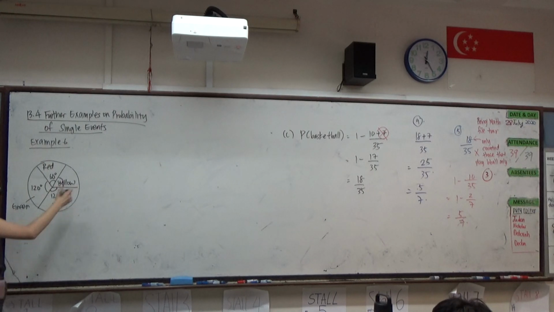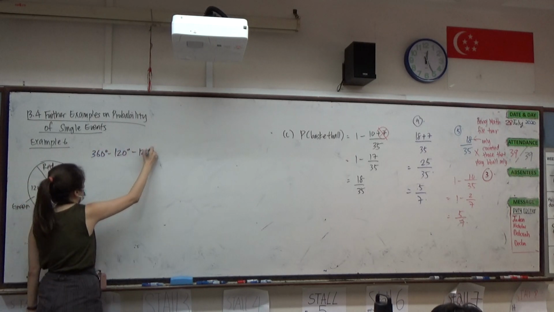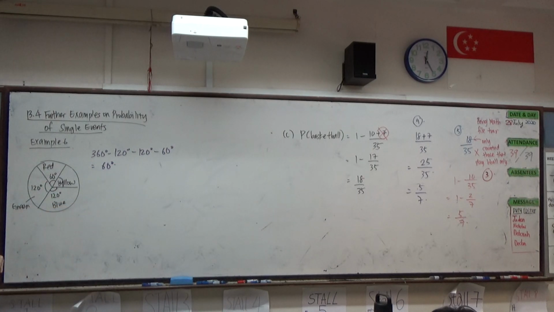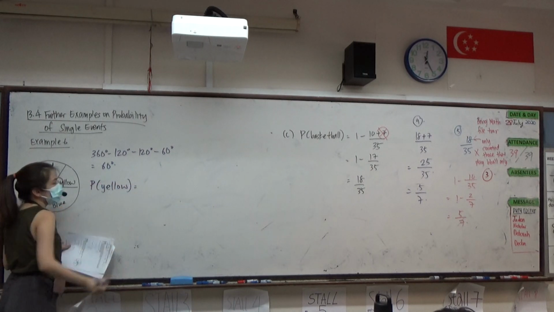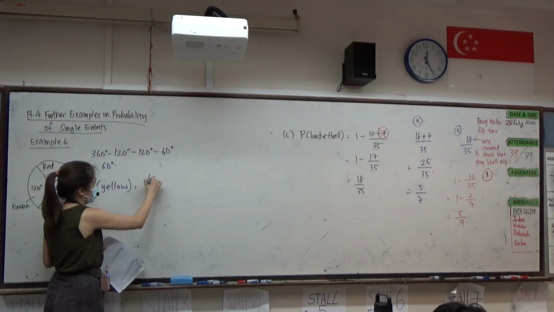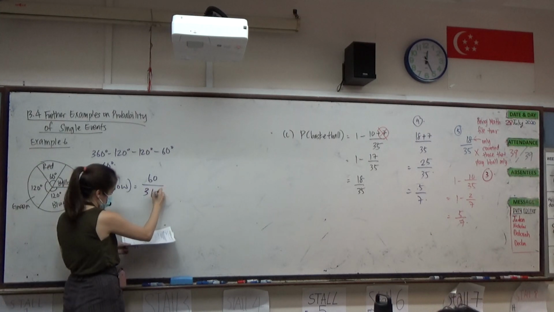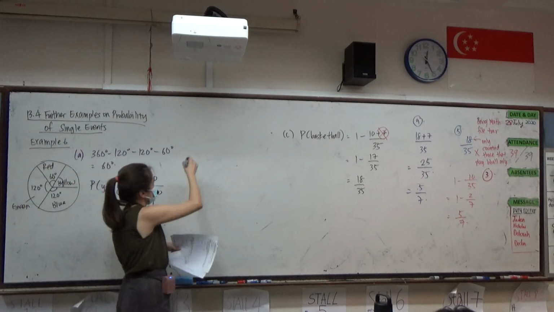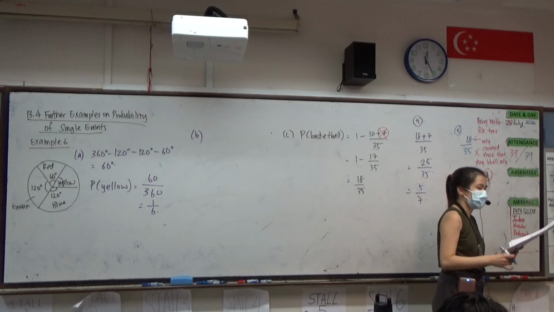We can, right? We can find that it will be 360 minus 120 minus 120 minus 60. That will be 60 degrees. So the probability of getting yellow will be 60 degrees out of 360, because one whole cycle is 360. So the answer is 1/6.